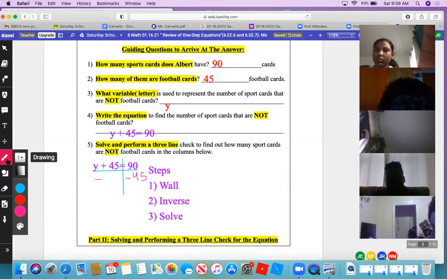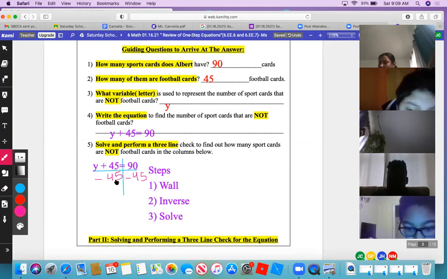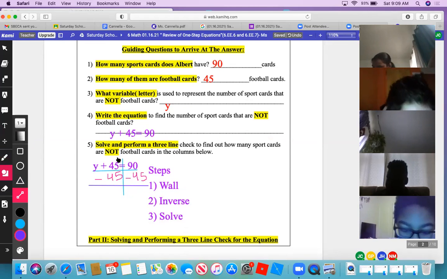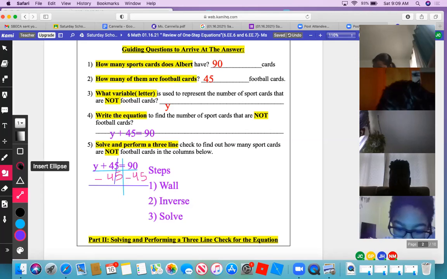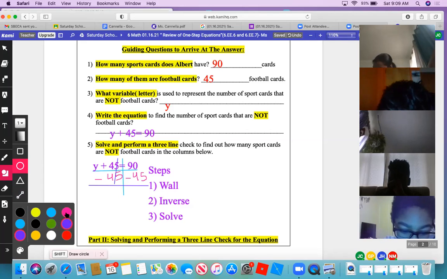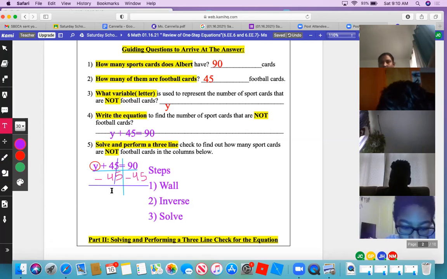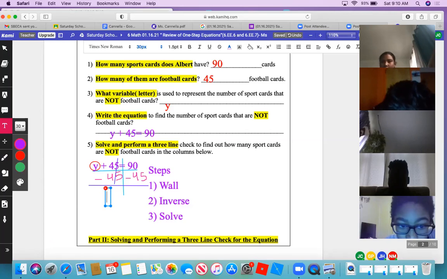Why are we subtracting 45? What is the whole purpose? What are we trying to find out? Y, how many sports cards are not football cards? Beautiful. Does everyone see what she's doing? Okay, so if you do all this math, Anaya, what do you now arrive at? Y equals what?